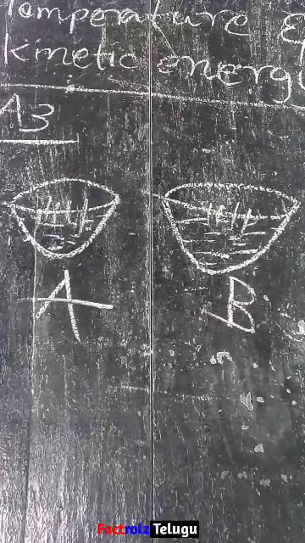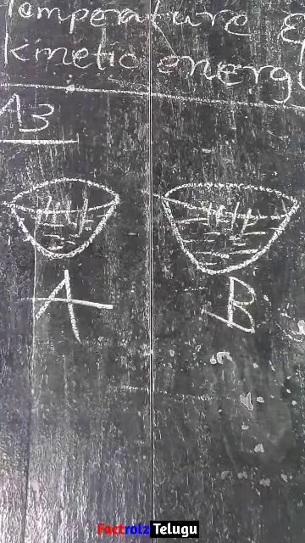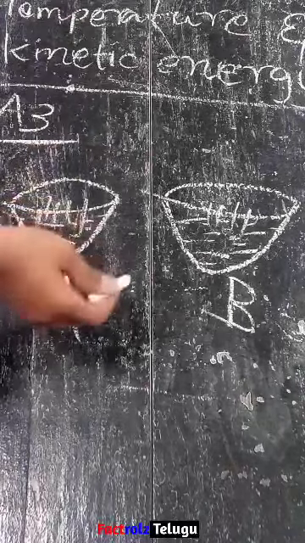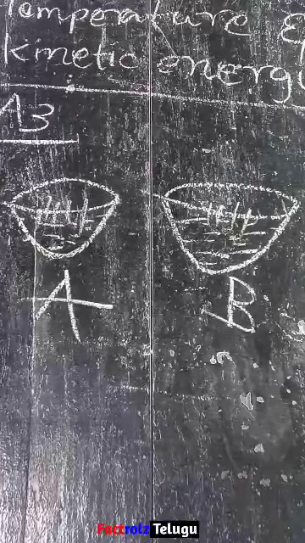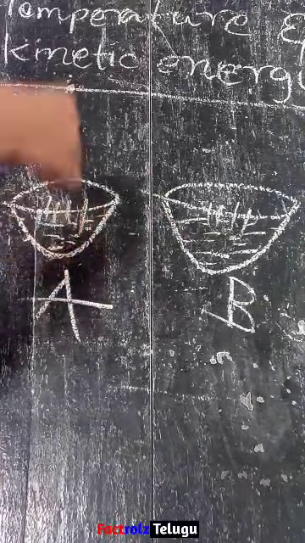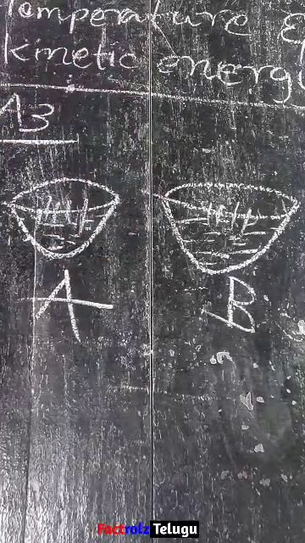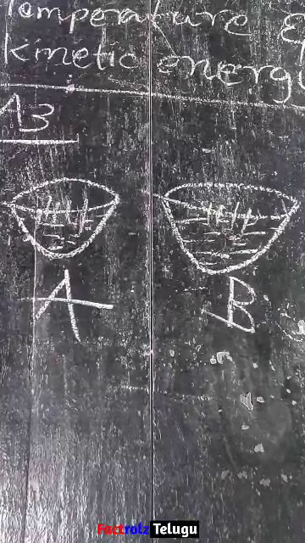So let us write some questions; if you know the answers, good. First, how do they move? When we add the food color, how will they move? Second, why do they move randomly? When we add something, they move randomly, so why are they moving randomly? And why do the grains in hot water move more rapidly than the grains in cold water?